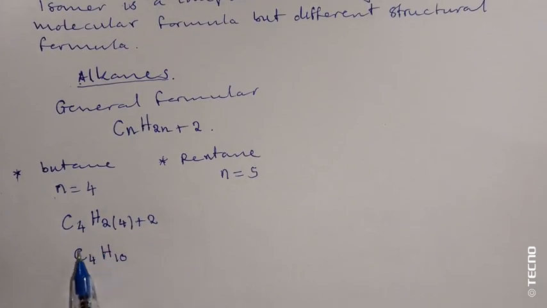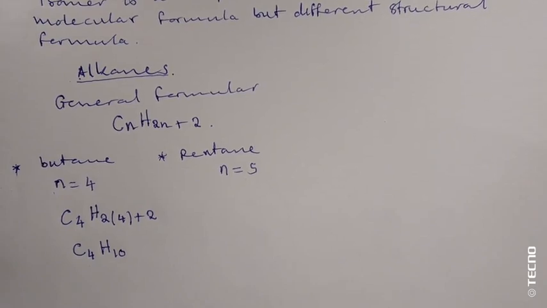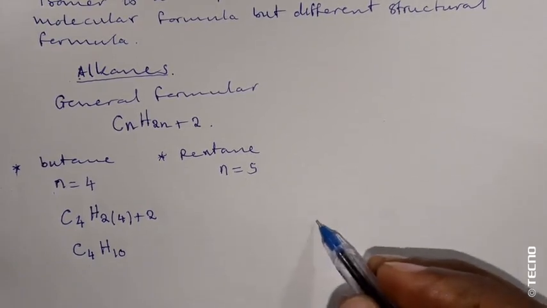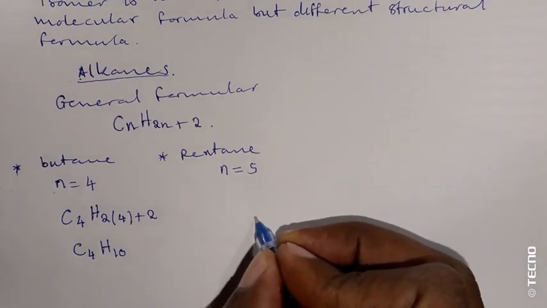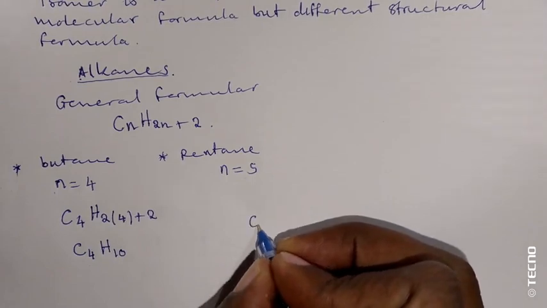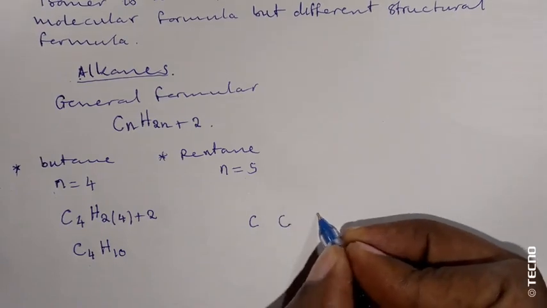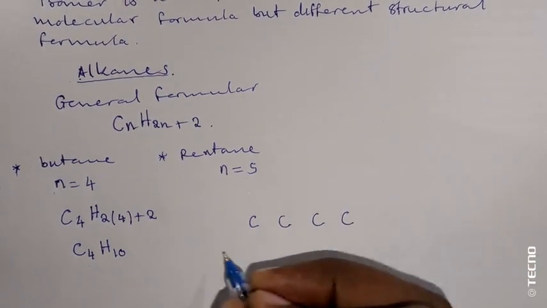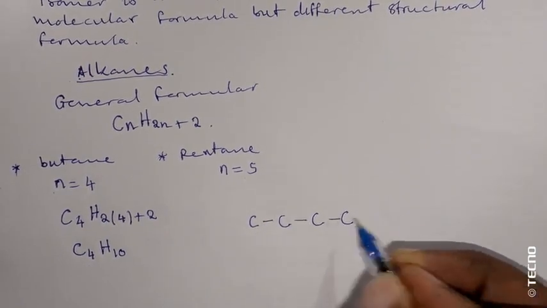Since butane has a number of carbons greater than 3, it has 2 isomers. The first structural formula, we'll write it here. We write the carbons, there are 4. Remember, this one has single bonds because it's a saturated hydrocarbon.